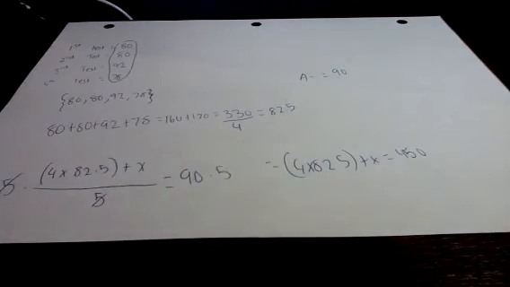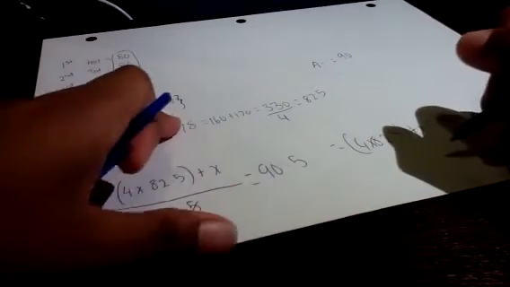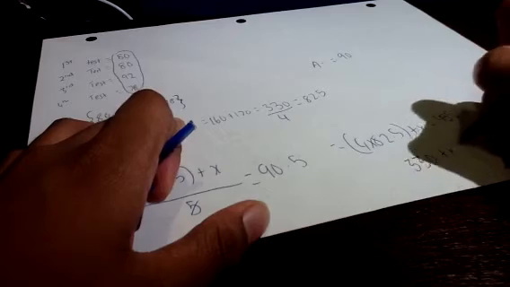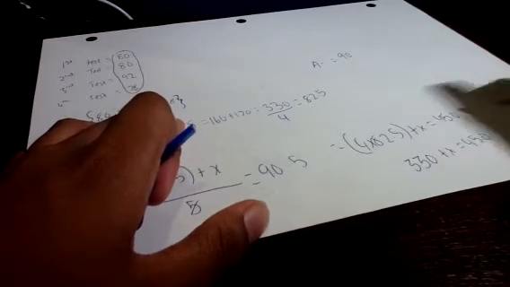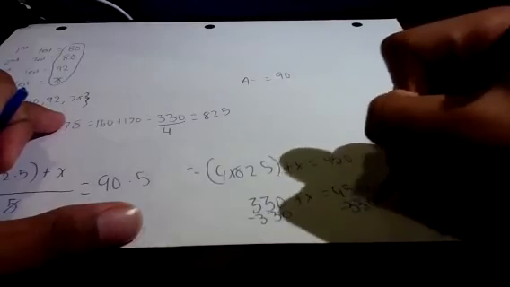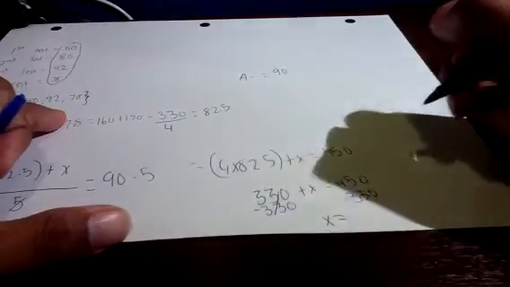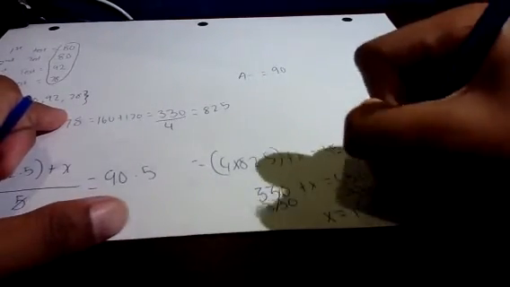Now, what's 4 times 82.5? Well, that's 330. Plus x equals 450. If we subtract 330 from both sides, x equals, what's 450 minus 330? That's 120.